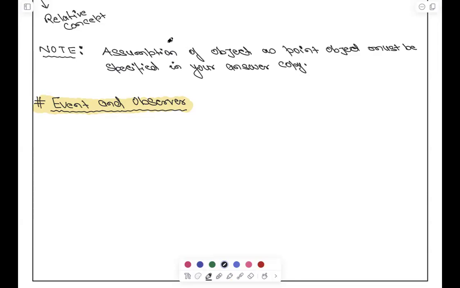With respect to time, yes. So event is nothing. Event is basically the mathematical model of any phenomena. Mathematical model of a phenomena. Event is nothing but a mathematical model of a phenomena, right?